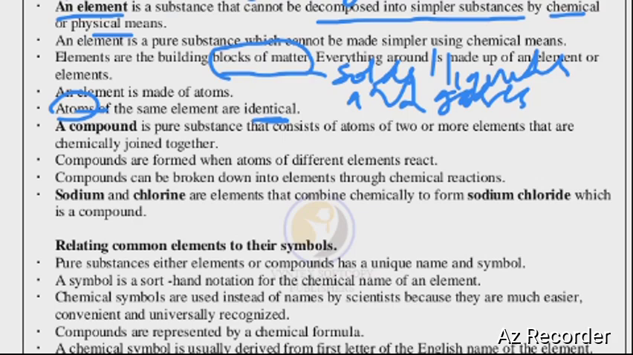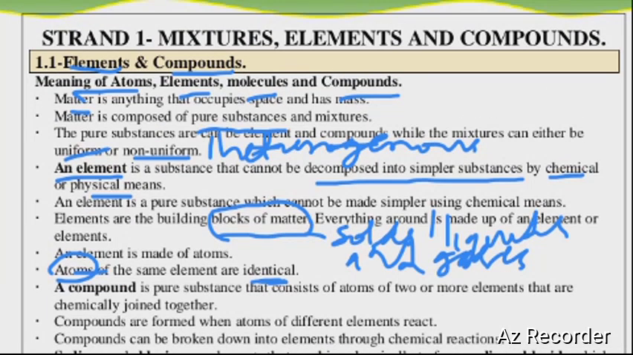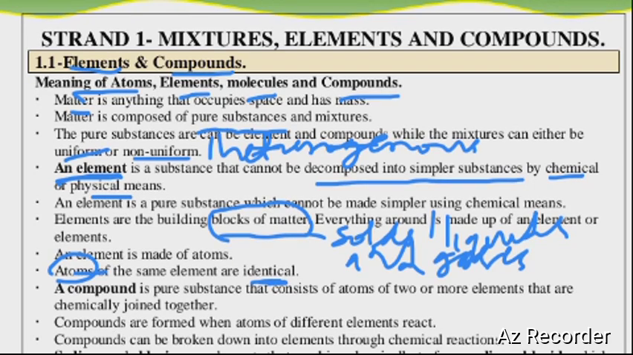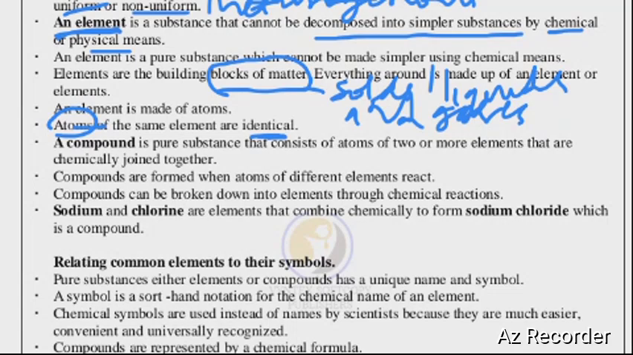So right now, you already know the meaning of an element, which is a pure substance that cannot be split by any chemical means. And we say elements are made up of atoms. And from there, we say an atom is a part of an element that takes part in chemical reaction.